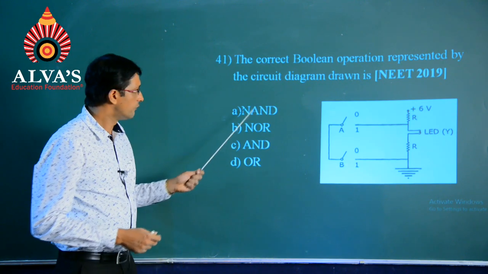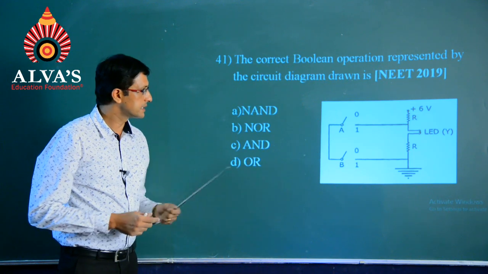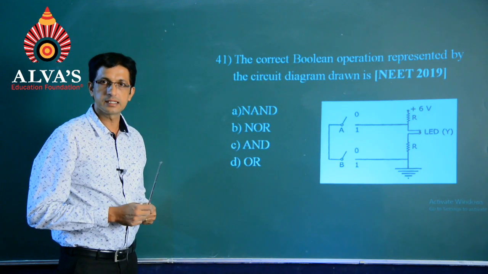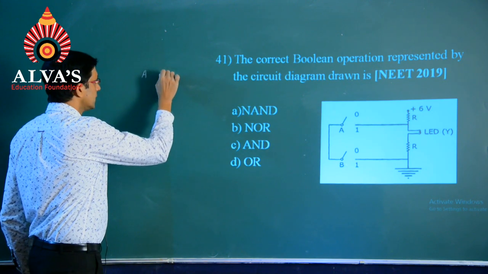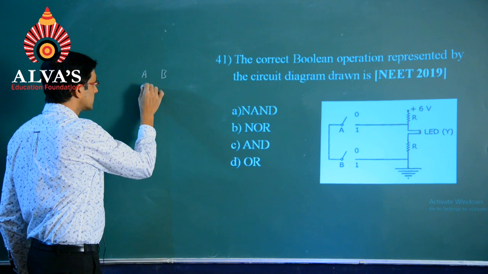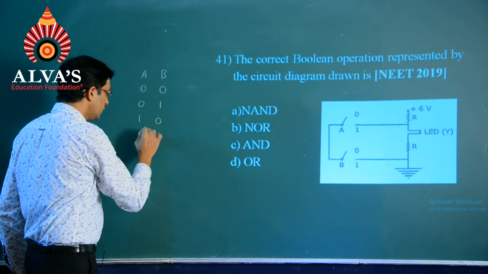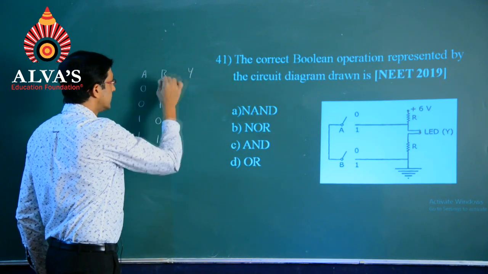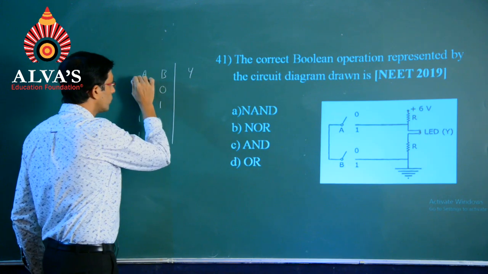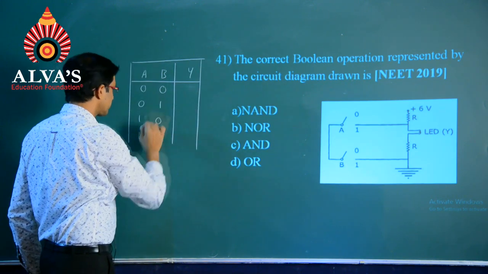So, how to verify the option based on the logic representations of zeros and ones? Let us have a look at the same. So, I begin with the inputs A and B with the following conditions 0 0, 0 1, 1 0 and 1 1, and on the output side let us see how we are going to get the solution for the same.